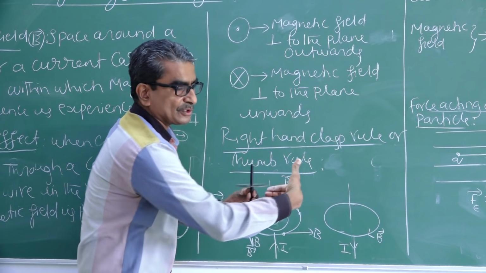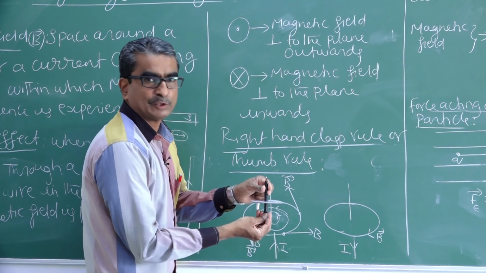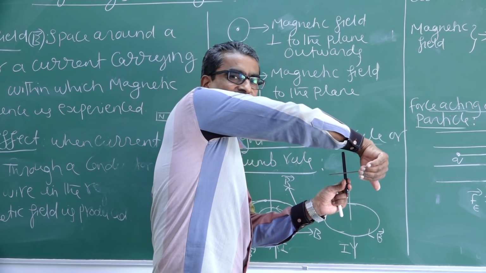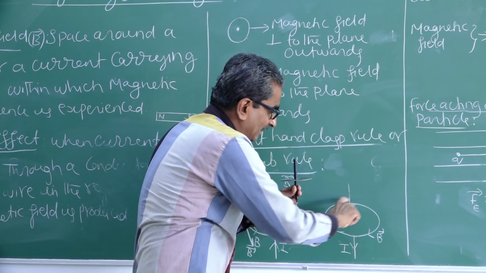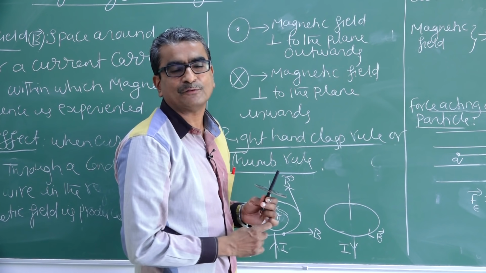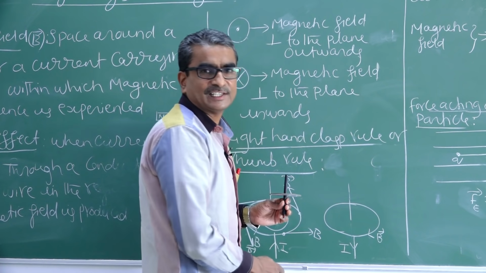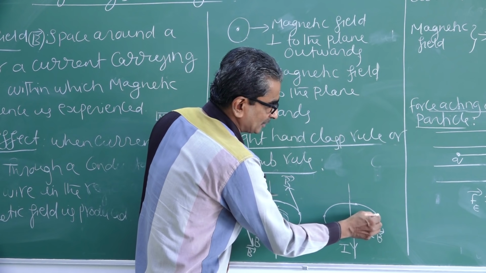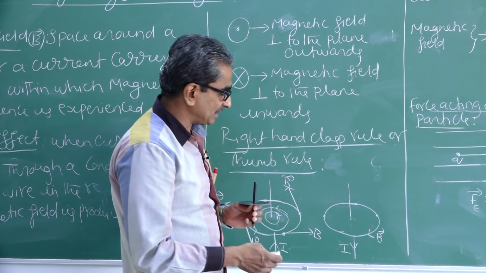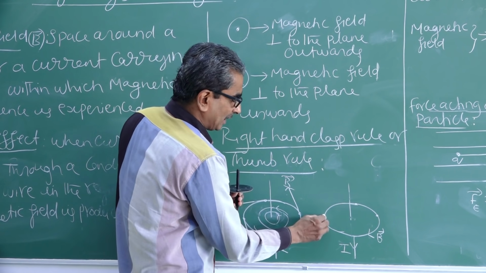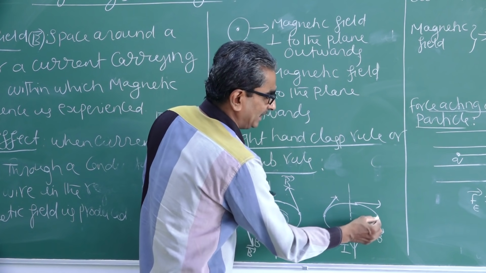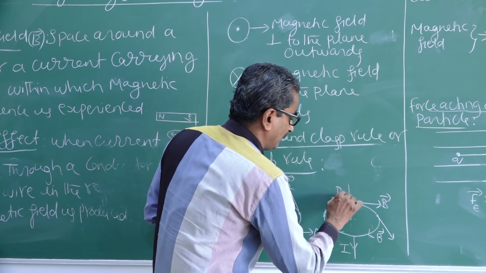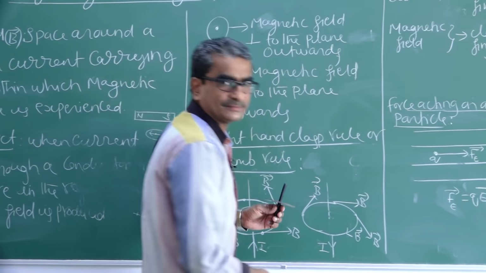In the earlier case, the fingers used to clasp like this because the current was flowing upwards. Whereas in this case, current is flowing downwards, therefore the fingers are clasping like this. All along the clasping direction, I have written the magnetic field direction. Again, at different points, for example at this point and also at this point, if I want to find the field direction, all I have to do is draw the tangent like this, like this, like this. The tangent drawn gives the direction of the magnetic field.